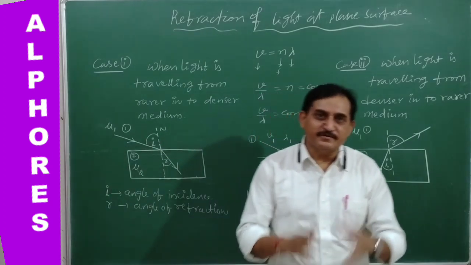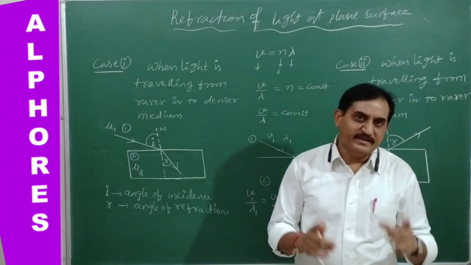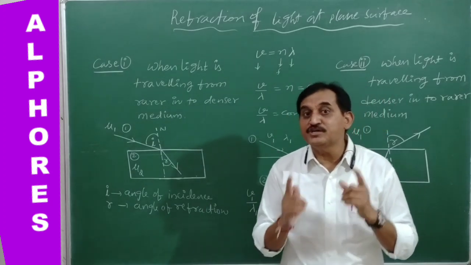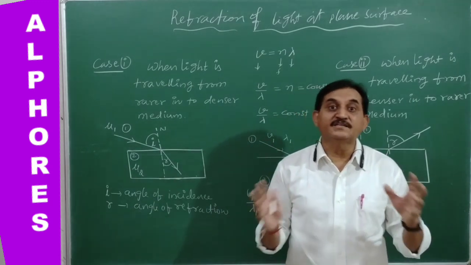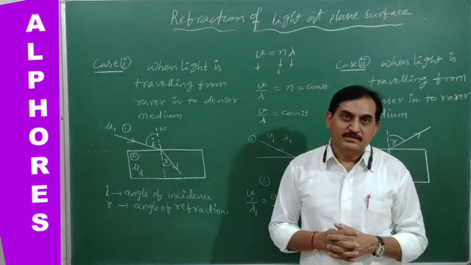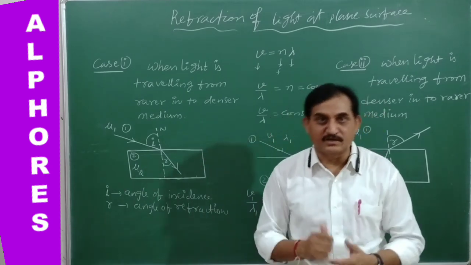The main cause for the bending of light, keep in your mind, is that the velocity of light changes whenever it enters another kind of medium. If it enters the denser medium, it bends towards the normal.